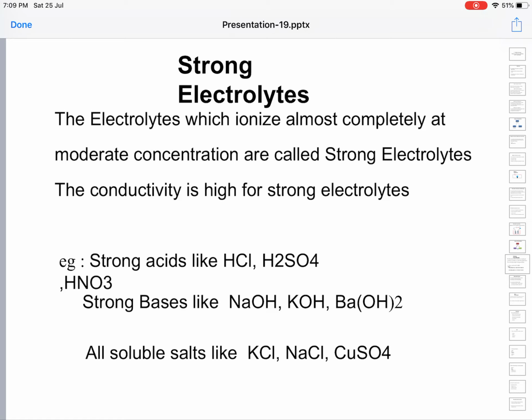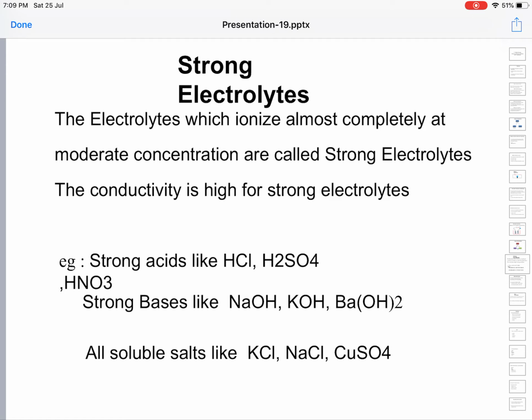Moderate is neither too high nor too low, but in between, a medium concentration. The substances which ionize almost completely and furnish a large number of ions even at moderate concentrations are called strong electrolytes, because their conductivity is very high.